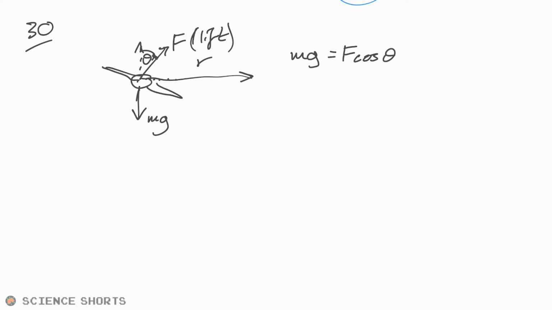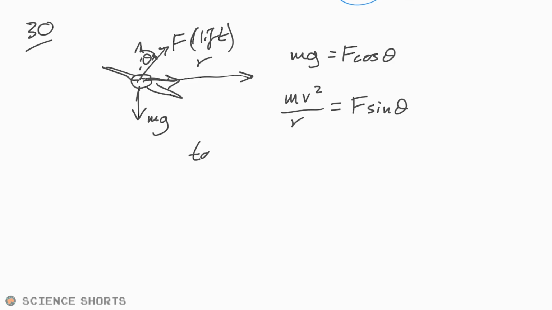If you don't know where that comes from, then have a look at my easy vectors trick video. Way better than drawing lots of triangles. Figure it out. Hypotenuse, opposite, and adjacent and all that jazz. Trust me on that one. Okay, and so therefore we also know that the horizontal component of F is supplying the centripetal force. So we can say mv squared over r is equal to F sine theta.